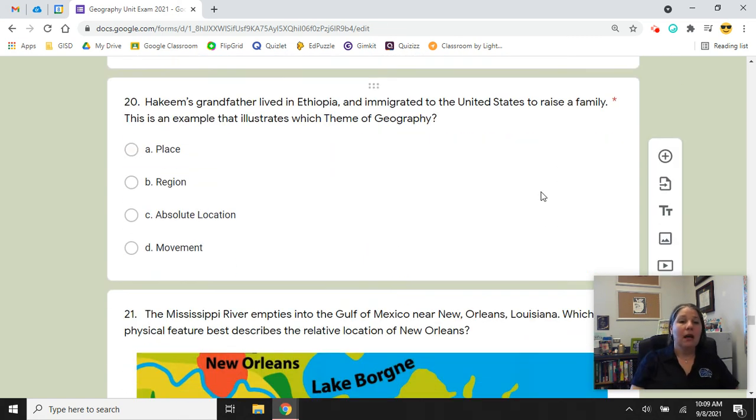Number 20, Hakim's grandfather lived in Ethiopia and immigrated to the United States to raise a family. This is an example that illustrates which theme of geography: place, region, absolute location, or movement?